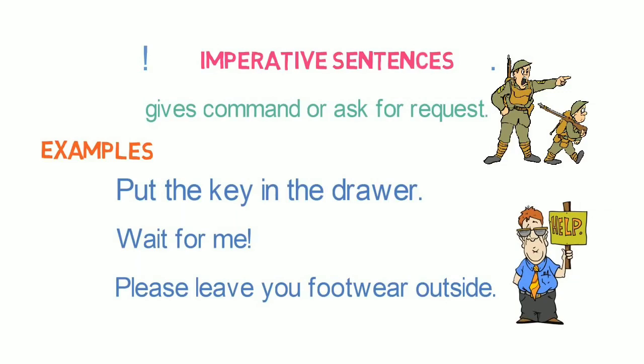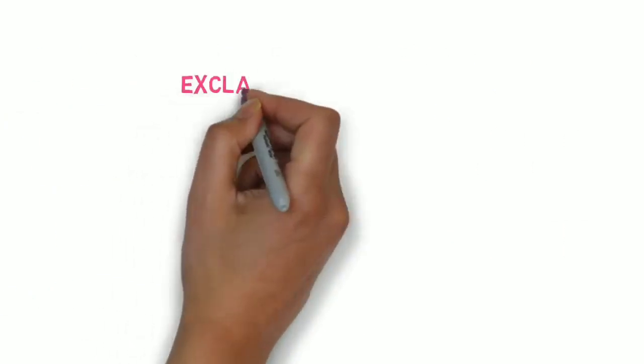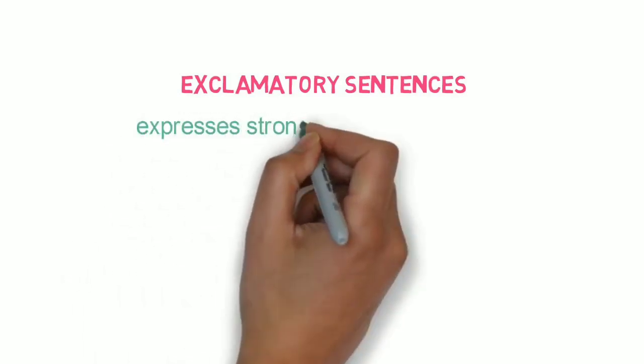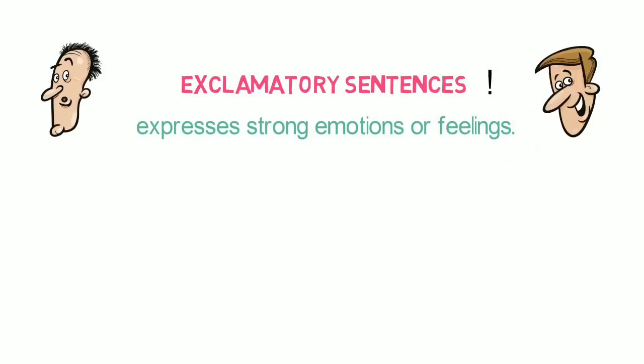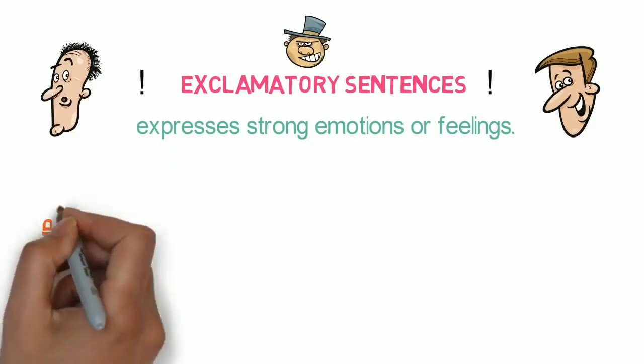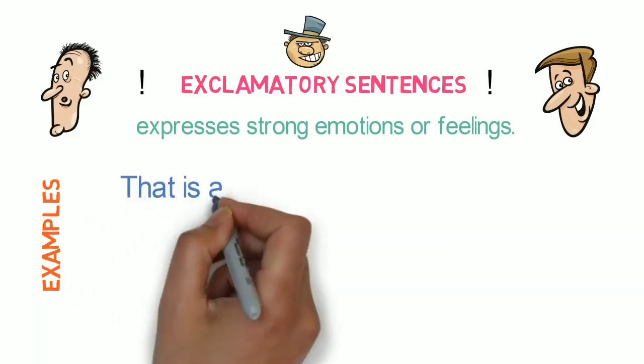Let's look into the next and final type of sentences, that is exclamatory sentences. Exclamatory sentences are used to express strong emotions or feelings. They end with an exclamation mark. When you are surprised, or when you are happy, or when you are angry, you use exclamation to express your emotion. For example, "That is a huge fish!"